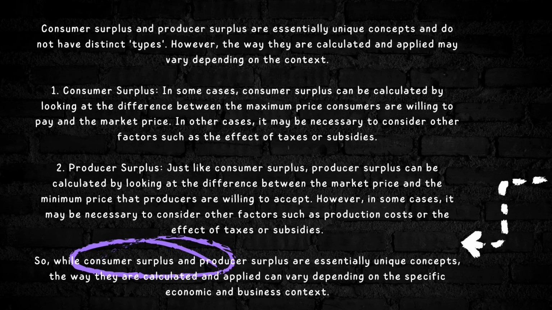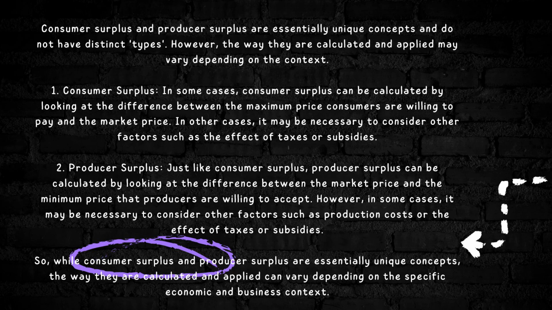Consumer surplus and producer surplus are inherently unequal concepts and do not have distinct types. However, the way they are constructed and applied may vary depending on the context. 1. Consumer surplus.